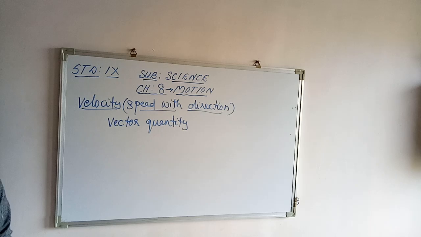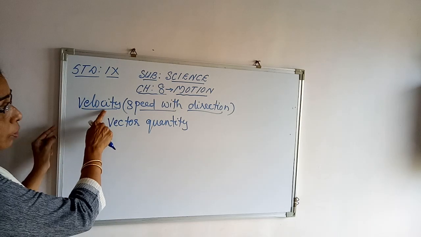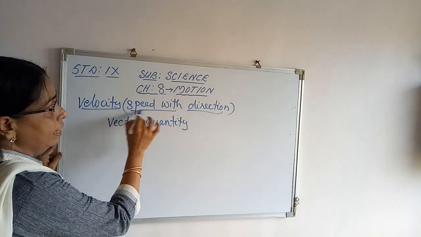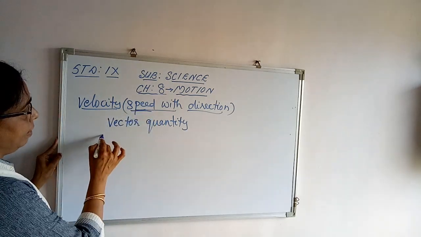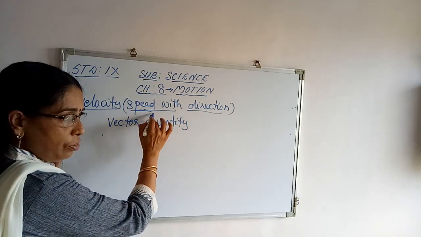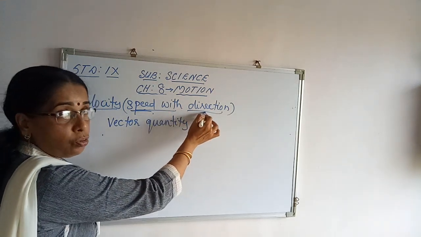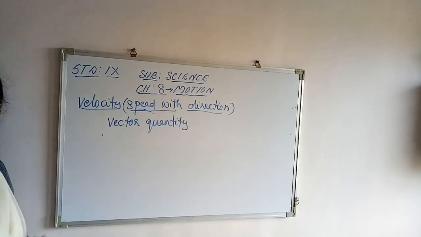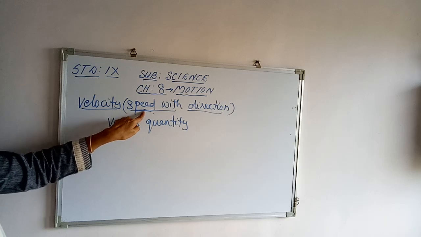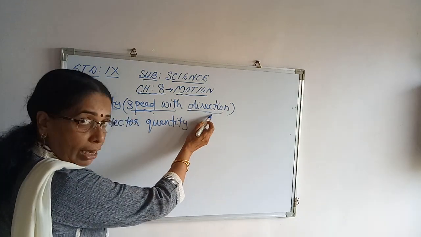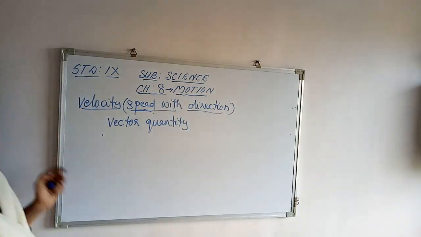And how can you change the velocity of an object? It can be changed by changing the speed of an object, or by changing the direction of motion of an object, or the velocity can be changed by changing both speed and direction. So we can change the velocity of an object in three ways. First, by changing the speed of an object. Second, by changing the direction of motion, or third, by changing both speed and direction.